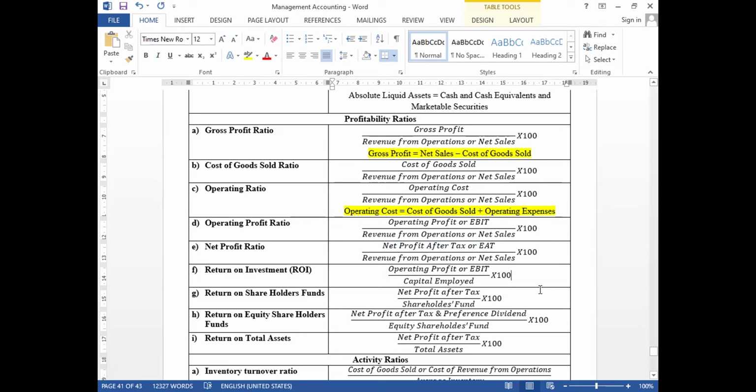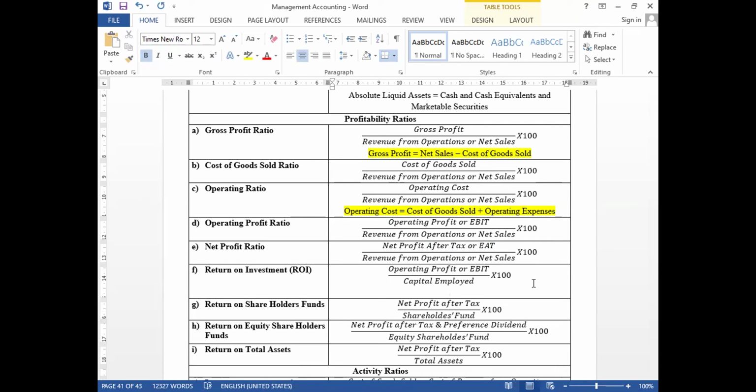Okay. So if you want to know return on investment, then the formula will be operating profit or EBIT divided by capital employed. You may ask, sir, what is EBIT, and what is capital employed, because we are hearing this for the first time. Okay, no issue.